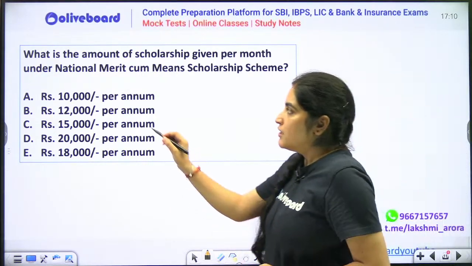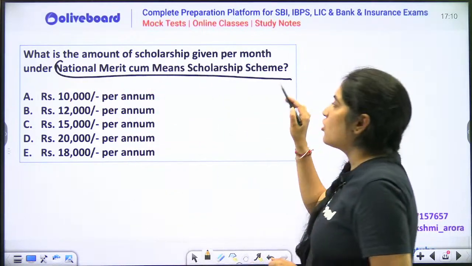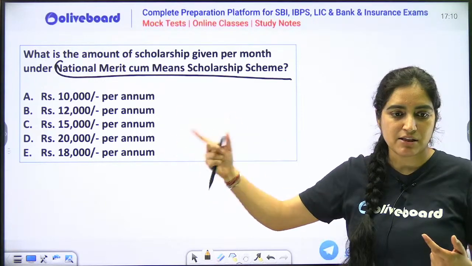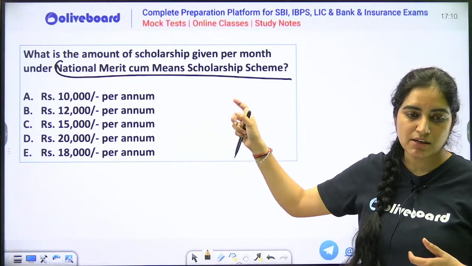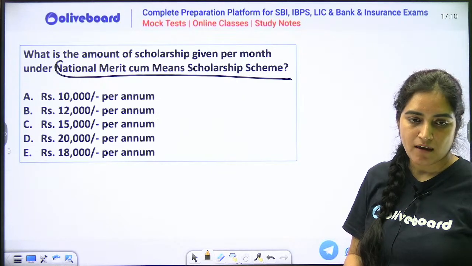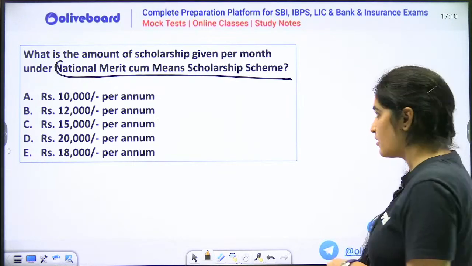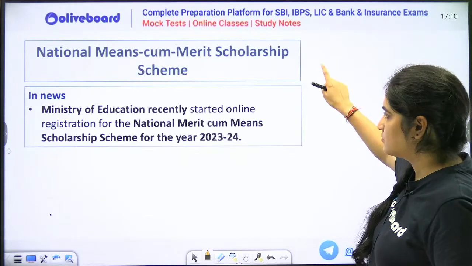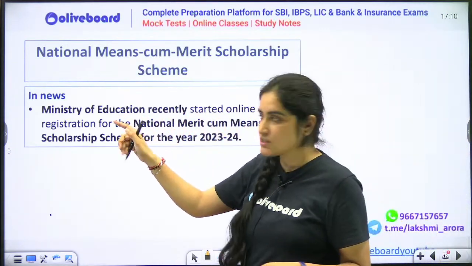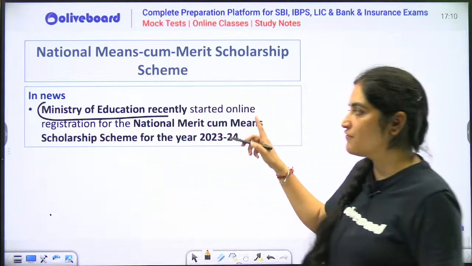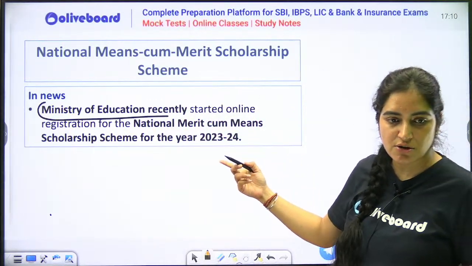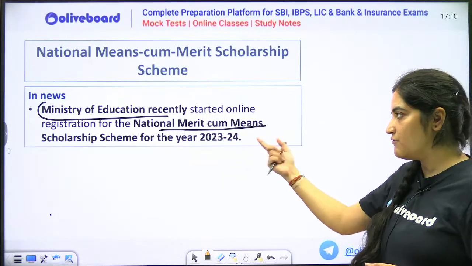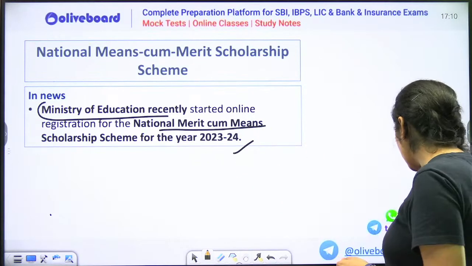Next thing. This National Merit Cum Means Scholarship Scheme was in the news. Tell me, how much money per annum does this scholarship give? Per annum, how much is the amount a person gets? So this is basically a scheme under your Ministry of Education. The Ministry of Education has recently started the registration process of this scheme, which is the National Merit Cum Means Scholarship Scheme for 2023-24. That's why this scheme was in the news.